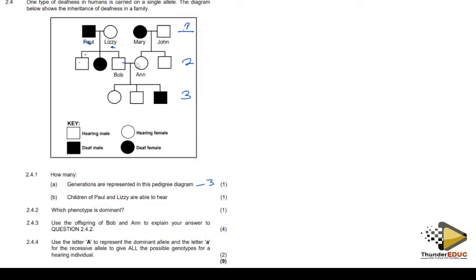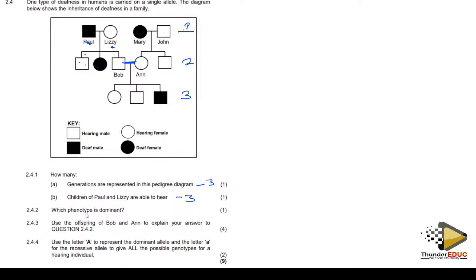Why? Because this is just married. This means interbreeding, or sex is happening, or marriage, or cross, whatever you can describe it. So there are 3 individuals. So also it is 3.